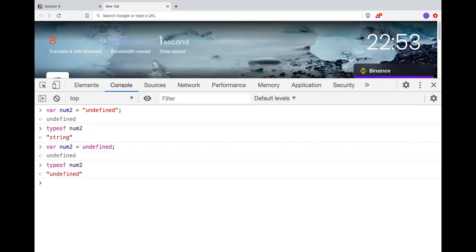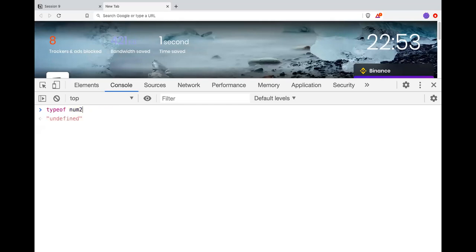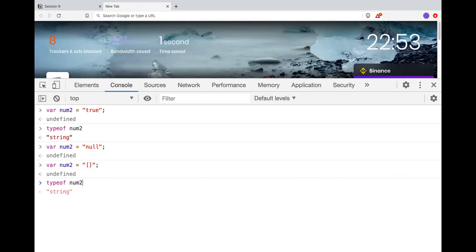Clear, right? So anything in quotes is a string in JavaScript. Even if I do true in quotes, typeof num2 is string. I can do this also with null, string. Even this also string.